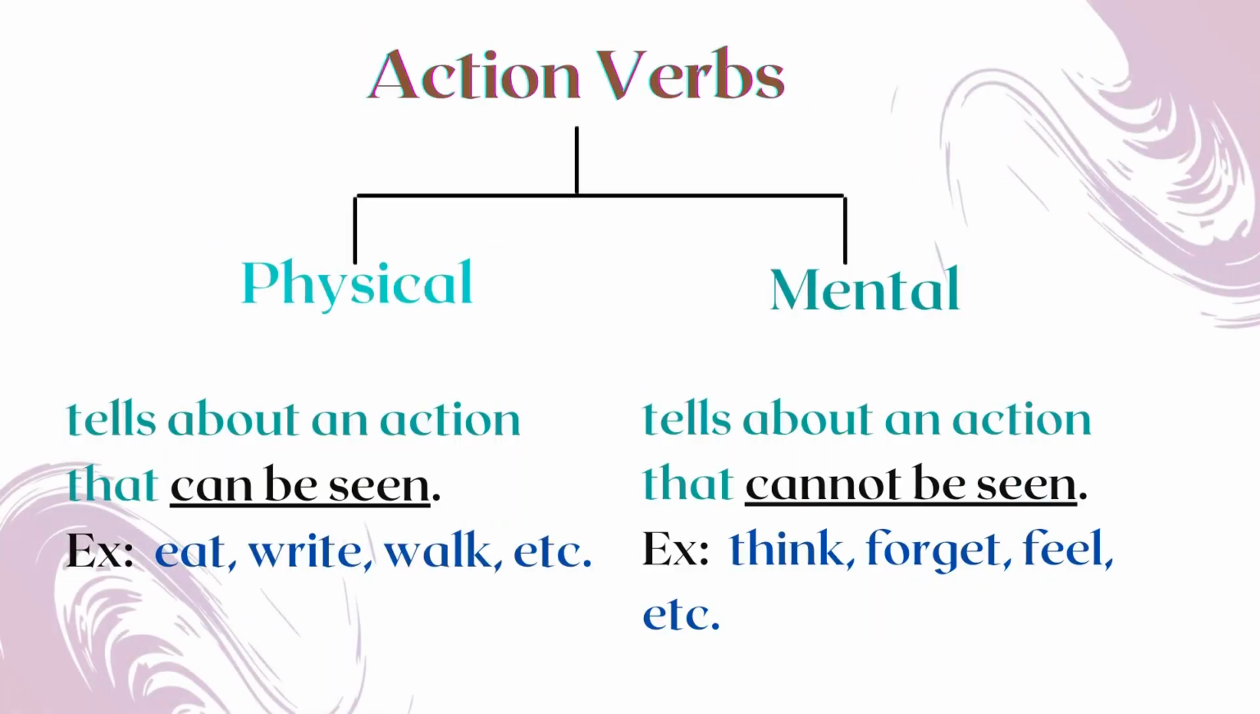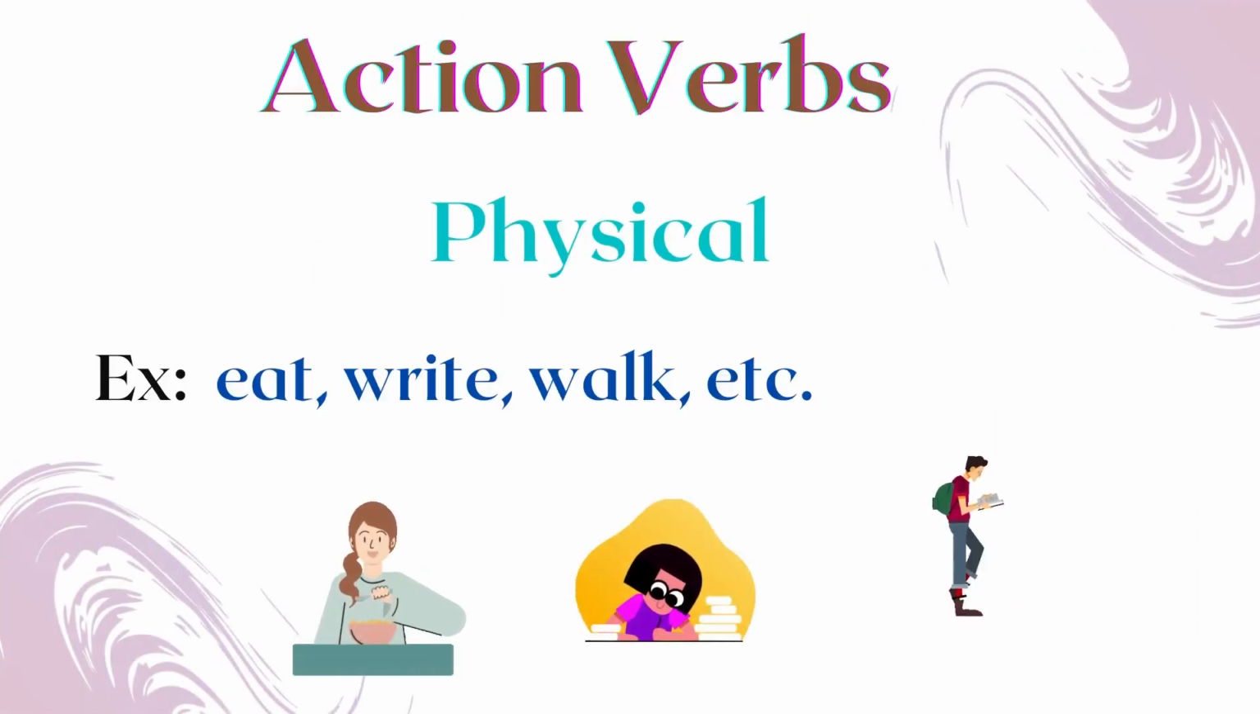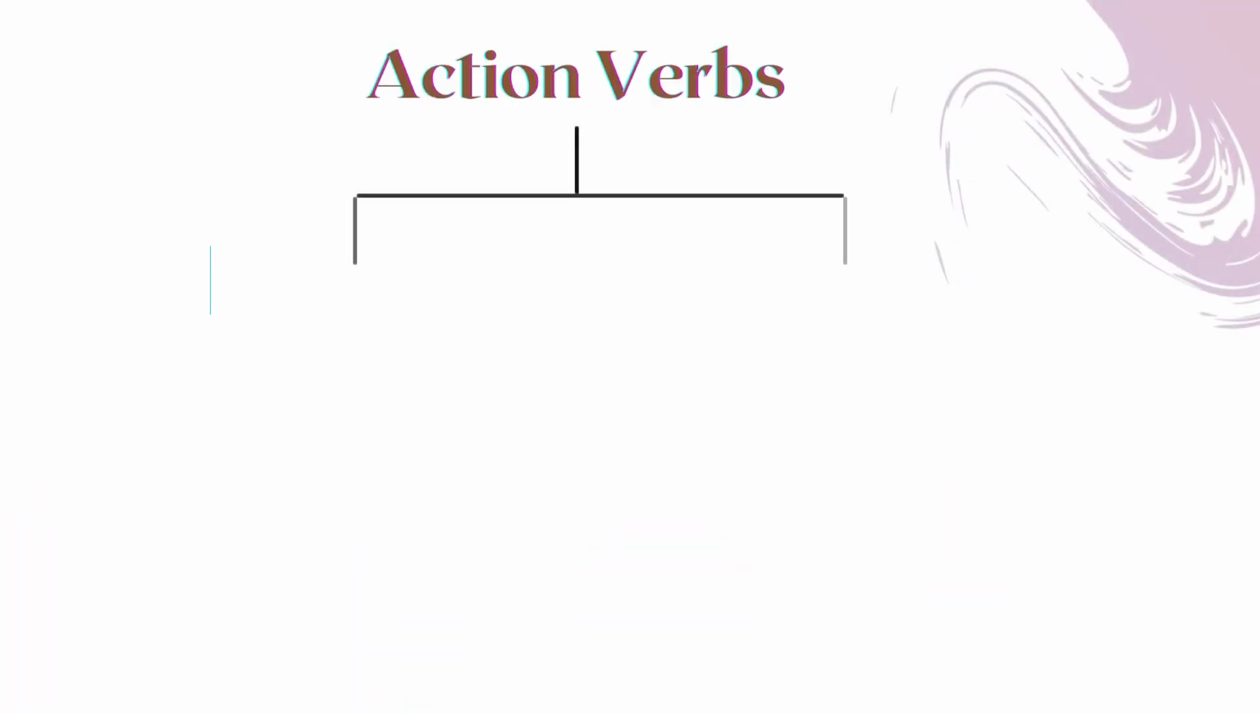Now let's see the detailed explanation about action verbs. Action verbs could denote the physical state or mental state. Look at the explanation given below. You will understand what a physical verb is. A verb that tells about an action that can be seen is physical. For example, actions like eating, writing, walking, etc. are physical, which means that we can see them, right?